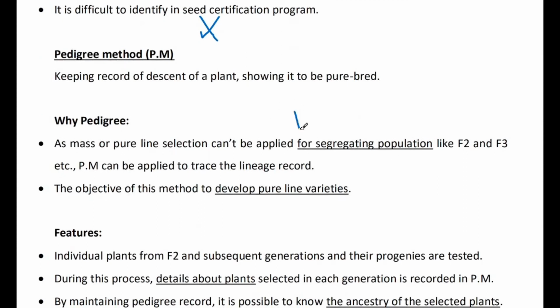In this case, we just have to consider the cross number, which particular cross we are going on, and it is useful for a number of pure line selections. The objective of this method is to develop pure line varieties.